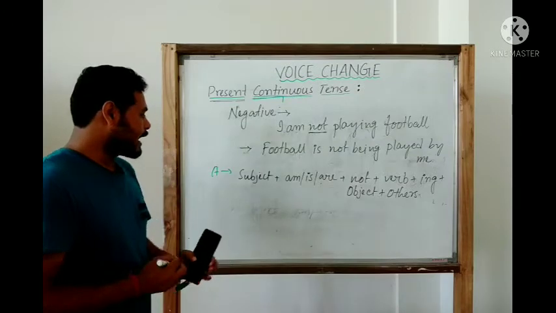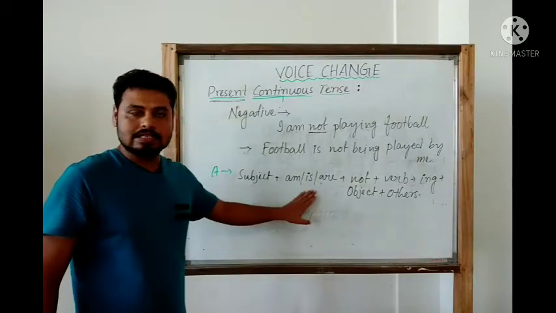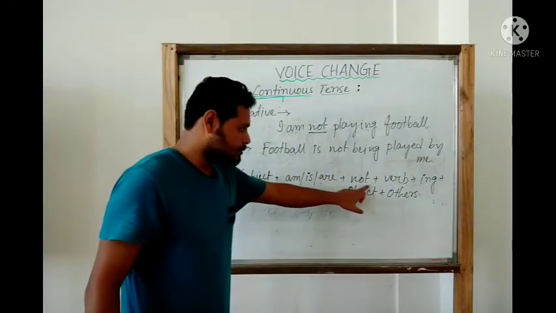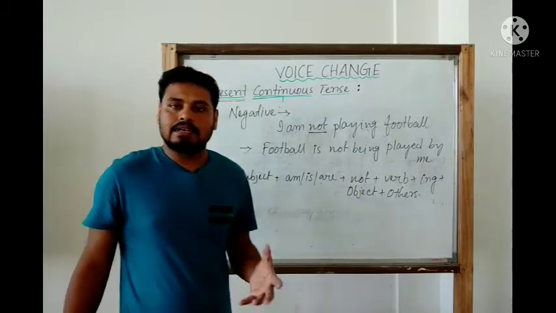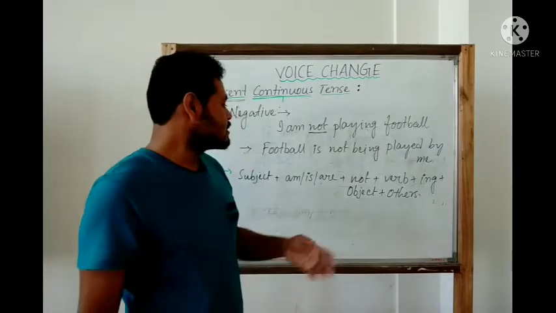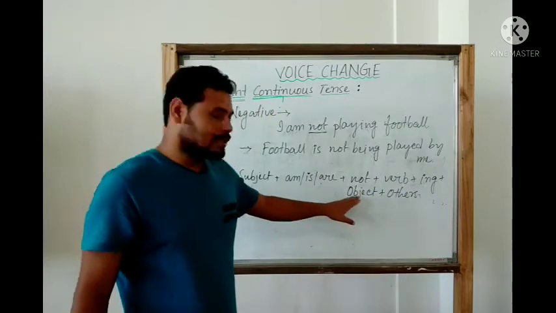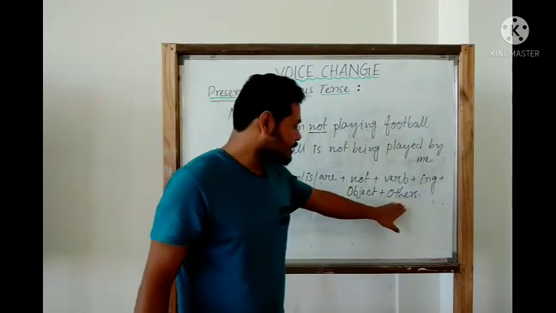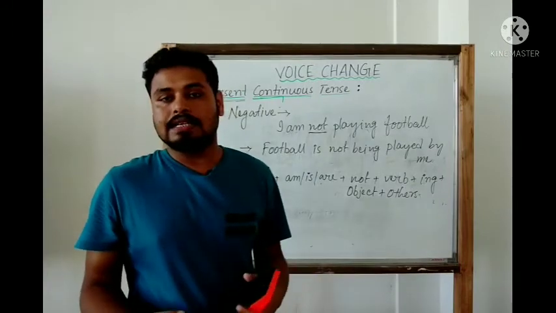So this one is the active structure: subject, am, is, are, that is the be verb. Then we have "not", that's just the negative property of the sentence. And then we have the verb with that ing, then we have the object, and at the end we have others if they are there in that sentence.